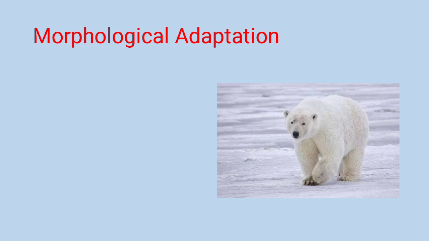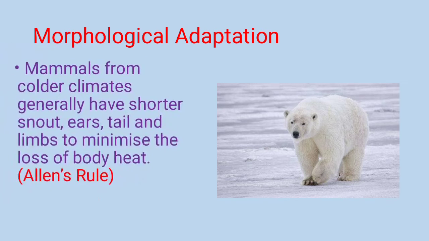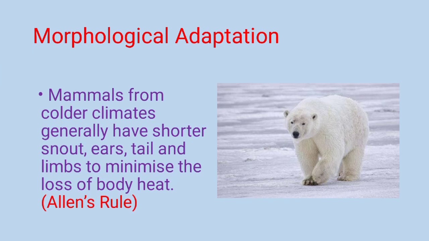Then the next morphological adaptation is from the colder climatic conditions. The mammals from colder climates generally have shorter snout, ears, tail, and limbs to minimize the loss of body heat. If you observe the organisms from the colder climates, they generally have a shorter snout, and also they have small pinnas, that is, external ears.